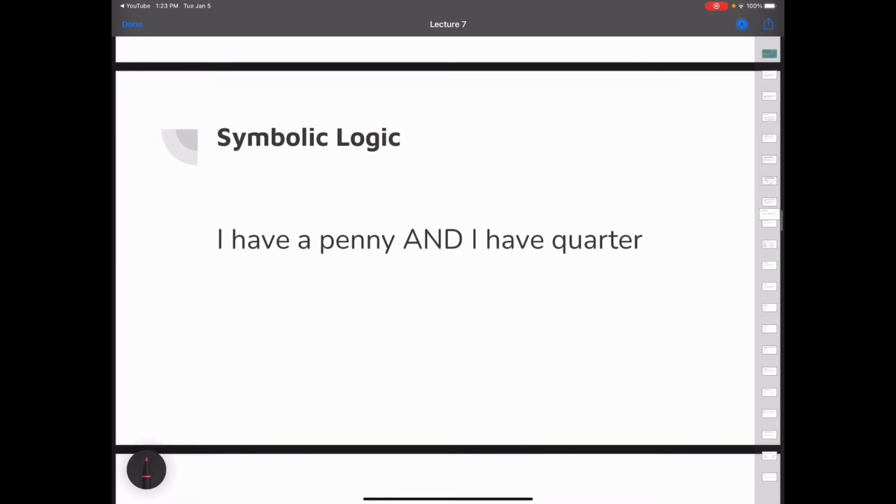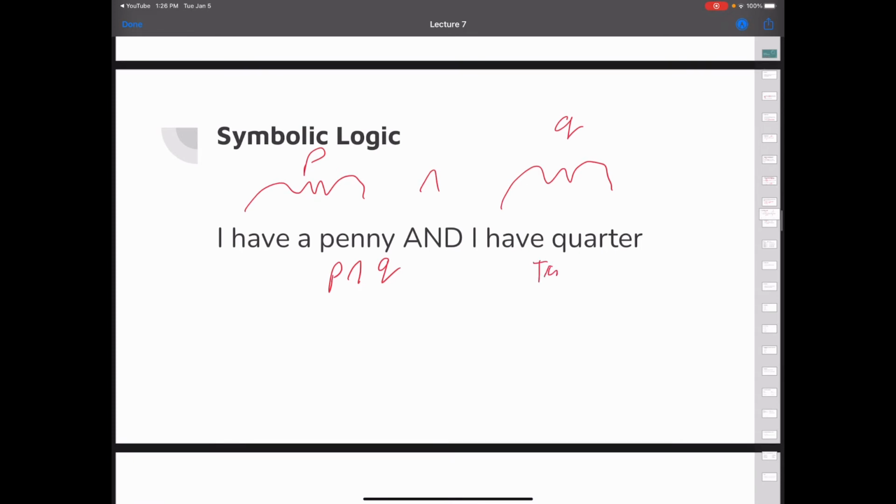Now continuing, we have this statement again. We have I have a penny and I have a quarter. And remember we said that this was P, this was Q, and this was and. So we had P and Q. And what we do is we make something called a truth table. A truth table. And what a truth table is, it tells you all the possible ways this statement could be true or false. So we have two statements. So let's just set them up as P and Q.